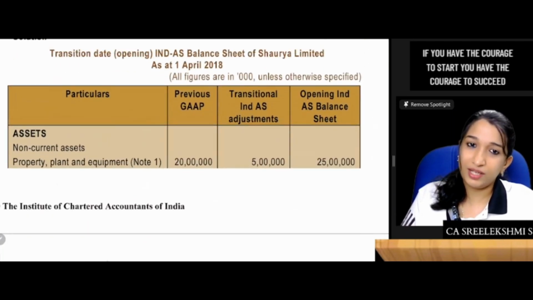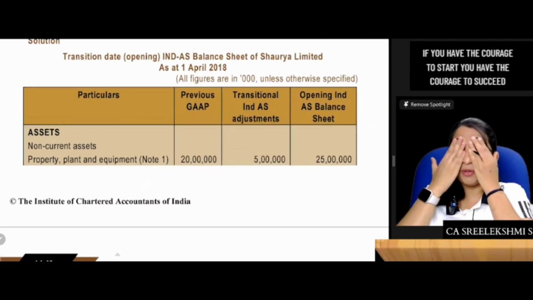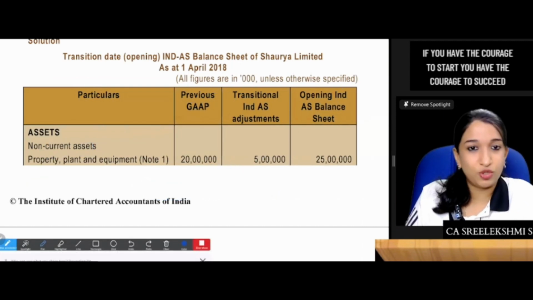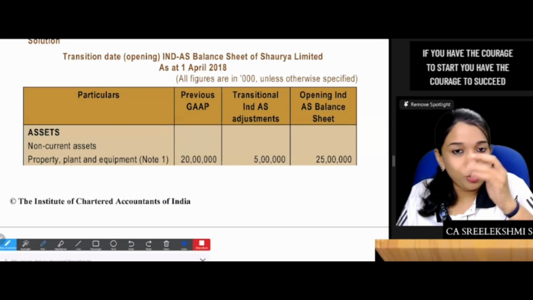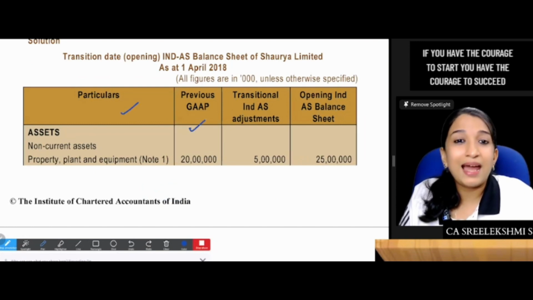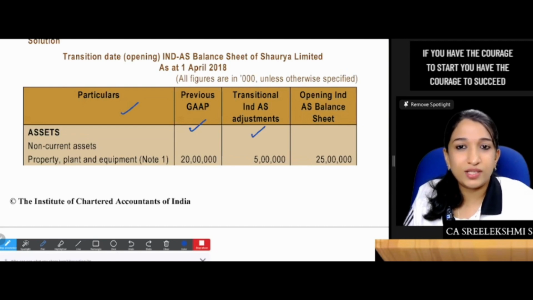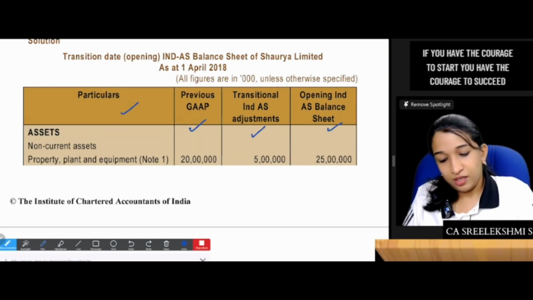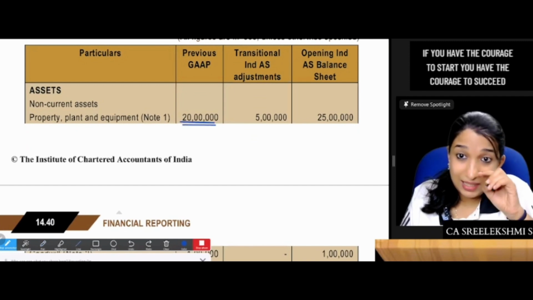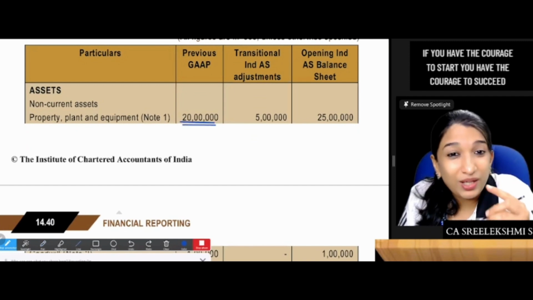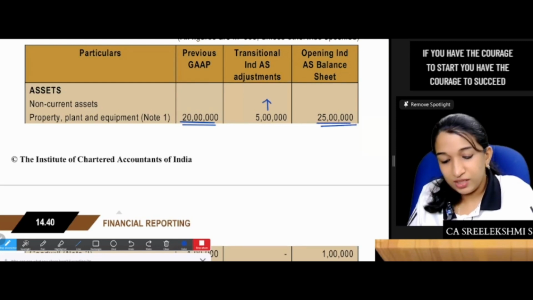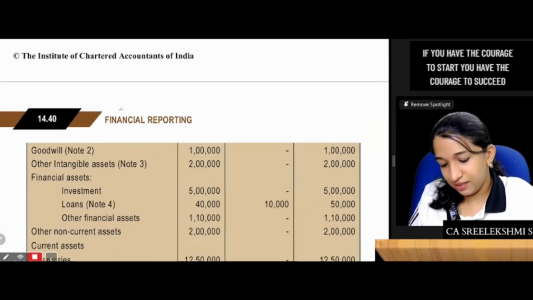So, the transition date balance sheet. I'm quickly getting to this transition date balance sheet. So deferred tax also has to be adjusted. You should give 4 columns: particulars, previous GAAP, transition Ind AS adjustments, opening Ind AS balance sheet. Non-current assets, PPE. It was 20 lakhs, given quickly. You remember there was a revaluation adjustment of 5 lakhs, making it 25 lakhs. So this 5 lakhs will be adjusted in retained earnings.